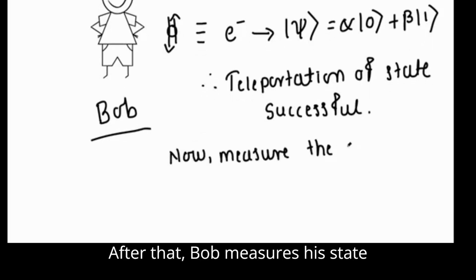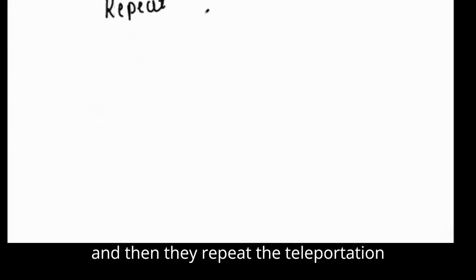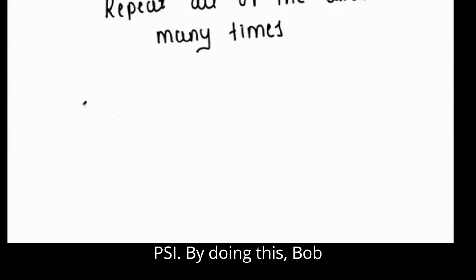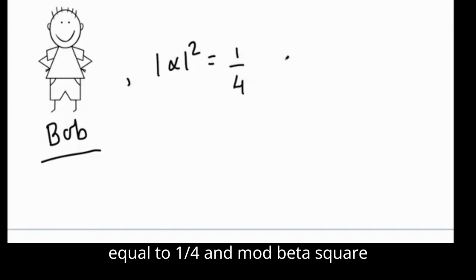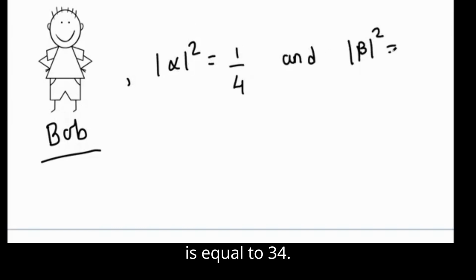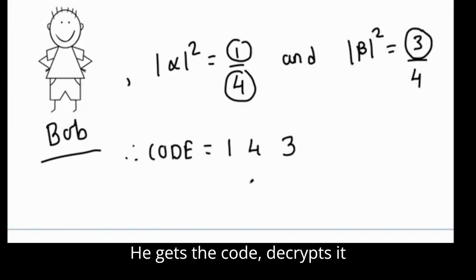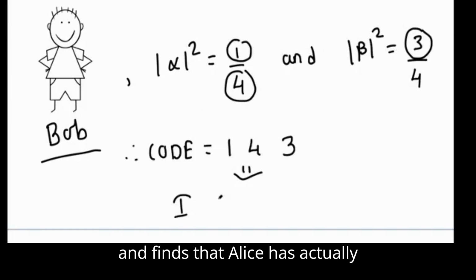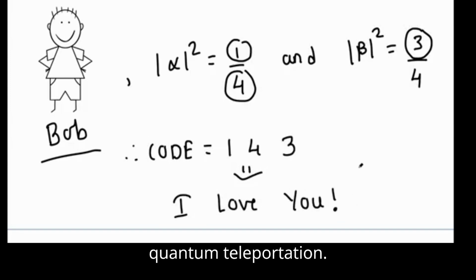After that, Bob measures his state, and then they repeat the teleportation procedure many times with the same state psi. By doing this, Bob finds that mod alpha squared is equal to 1/4 and mod beta squared is equal to 3/4. He gets the code, decrypts it, and finds that Alice has actually proposed to him, and that also using quantum teleportation.